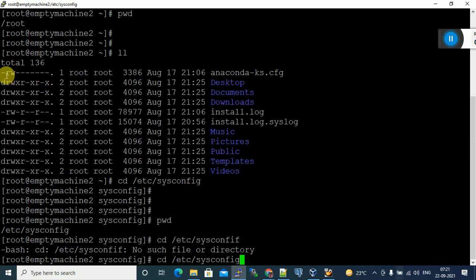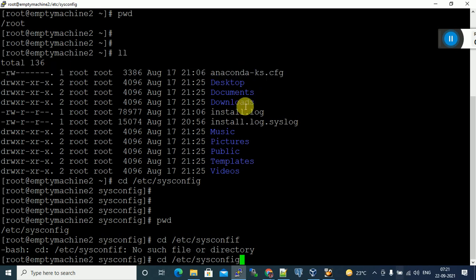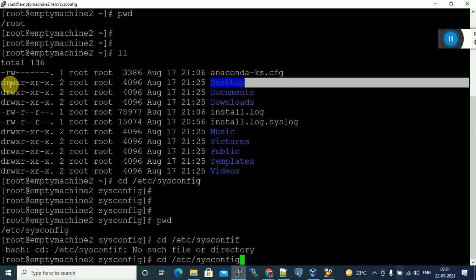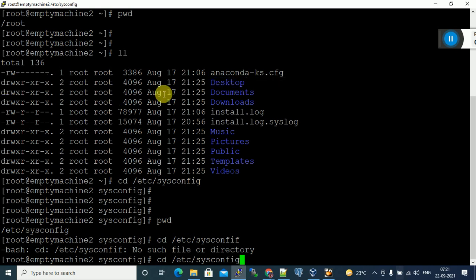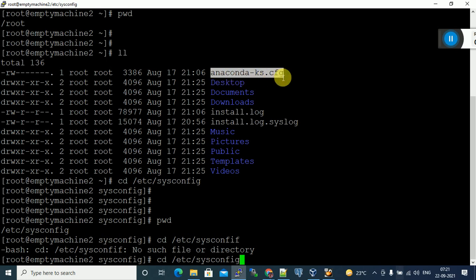You can see here, in the initial position there is just an empty dash. This means file. If it starts with D, for desktop, it started with D, this is a directory. Inside this directory we may have n number of files. Inside a file we have data only.